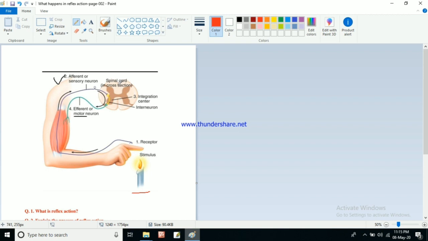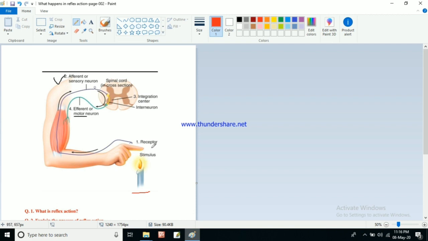If it travels to the brain, and again from the brain the instruction comes to our muscle, and then our hand will be lifted, it will take a long time, and in that much time our hand will be burnt. To make the action take place instantly, these reflex actions are controlled by our spinal cord. If it were controlled by our brain, it would take more time, and by that time our hand would be burnt. To save us from the danger, our spinal cord controls the reflex actions, not the brain, so that the actions take place very fast.